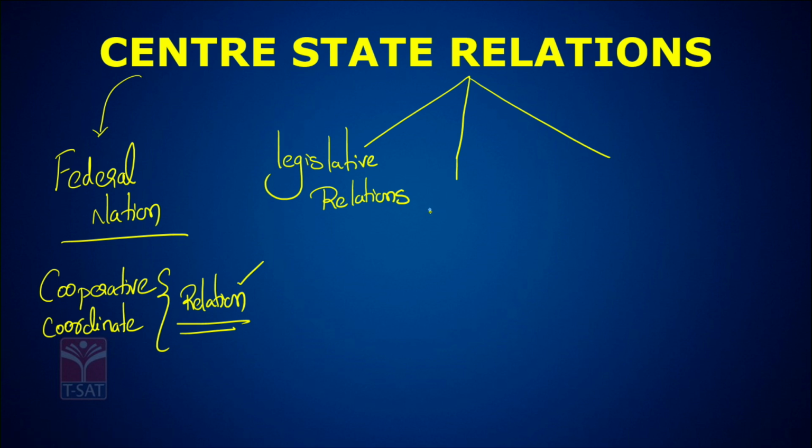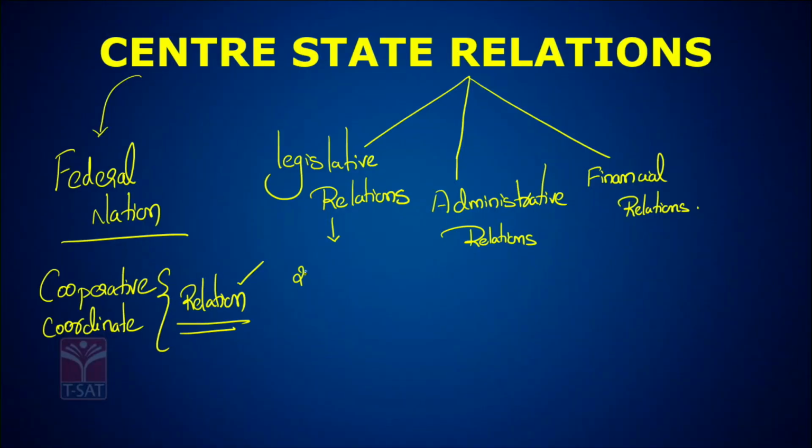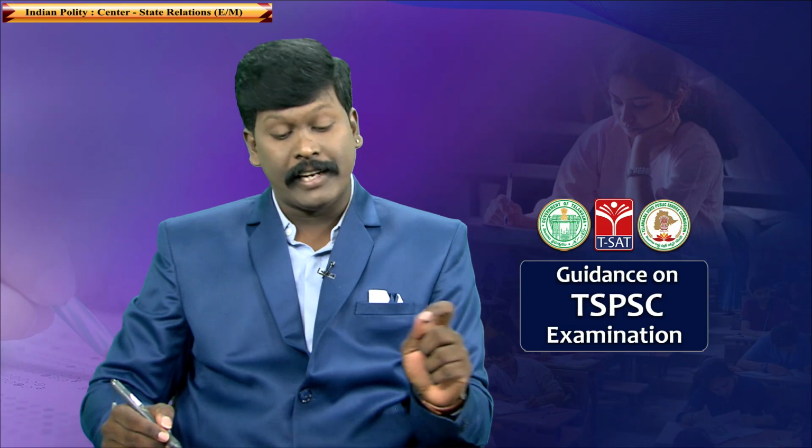The second one is called center-state administrative relations. And the third one is called center-state financial relations. The center-state legislative relations are discussed from Article 245 to 255. Article 245 to 255 deals with center-state legislative relations.